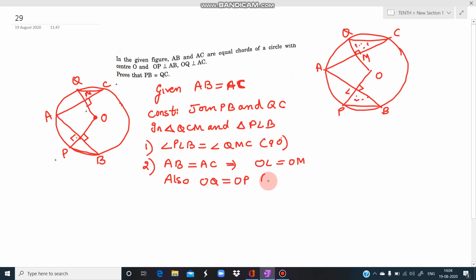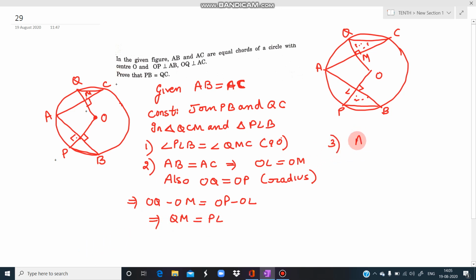Now why are they equal? Because both of them are the radius of the circle. OQ is the radius, OP is the radius. अब इसको अगर हम subtract करें, OQ minus OM is equal to OP minus OL. So from OQ we are subtracting OM, from OP we are subtracting OL. What do we get? We get that QM is equal to PL.